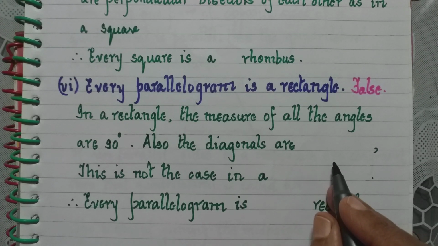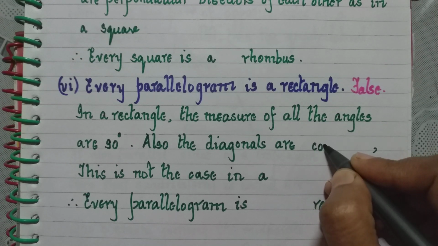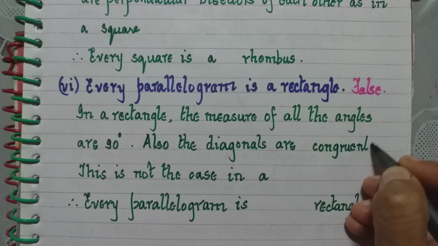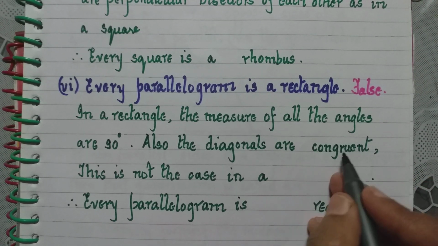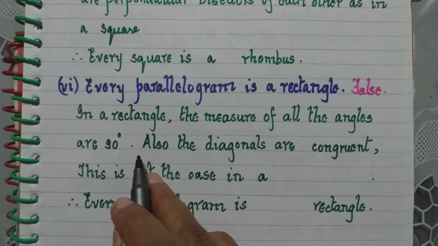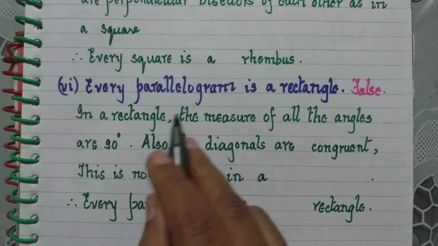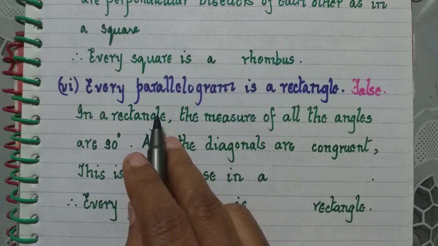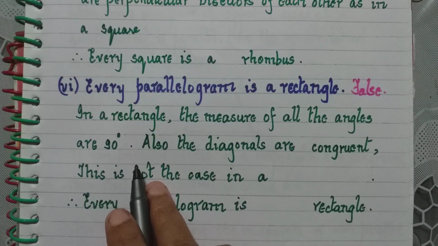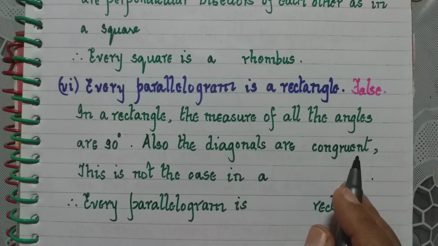Also, the diagonals here are congruent. Both the diagonals in a rectangle are congruent to each other and the measure of all the angles is 90 degrees. So there are two properties which may not be fulfilled by a parallelogram, because usually in a parallelogram we don't see that the angles are 90 degrees. Even if they are 90 degrees, the diagonals may not be congruent.